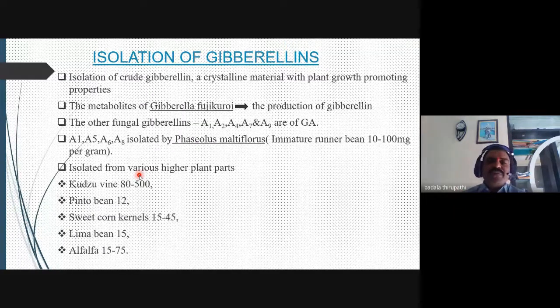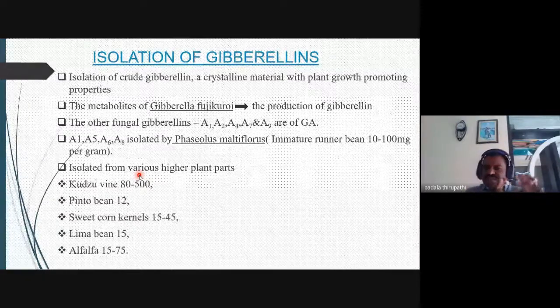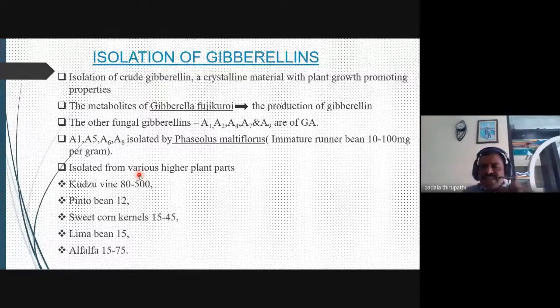Some higher plants were also used for isolation: kudzu vine, pinto bean, sweet corn kernels, lima bean, and alfalfa grass. The seedlings of these different plants contain 18 to 500 mg per gram in the kudzu vine, and the pinto bean contains 15 mg per gram.